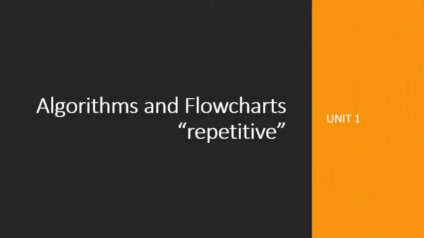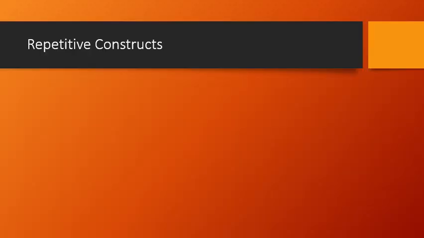Welcome students. In this session, we will write algorithms and flowcharts for the problems which require repetitive constructs. So let us first try to understand what repetitive constructs are. A repetitive construct is sometimes called repetition, iteration or a loop. Sometimes we denote it as looping, iteration or repetition. Basically, the word repetition or repetitive means doing certain things again and again, right?